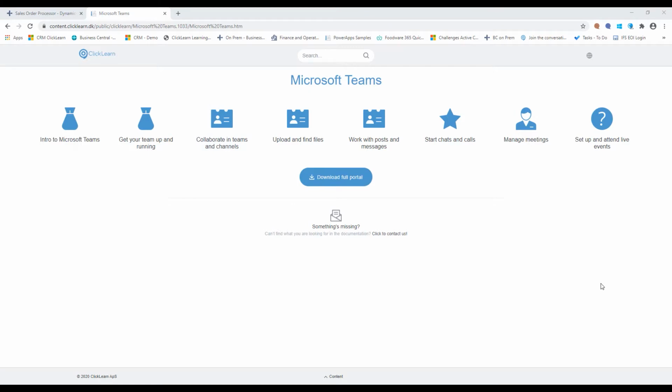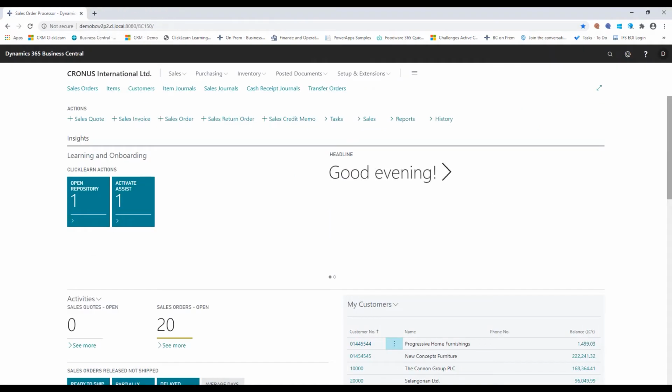So this here is of course an example of a learning portal for Teams. But as I said, we're going to do this demonstration on Business Central. So if we take it over to Business Central for a second, you will see that we have a little thing called Insights, Learning, and Onboarding. This is an insight help that we're capable of adding into your Business Central.